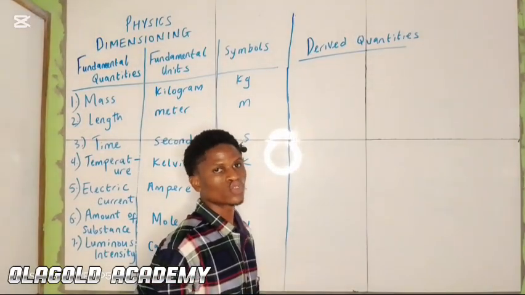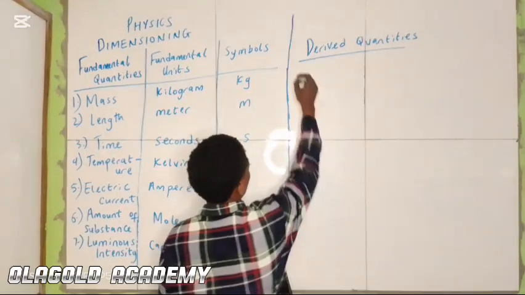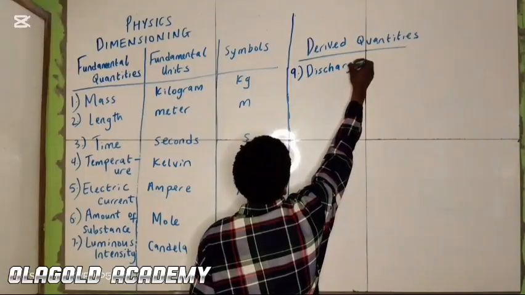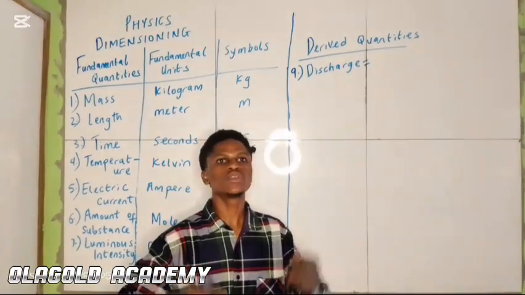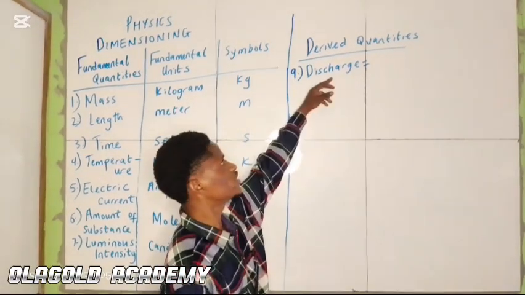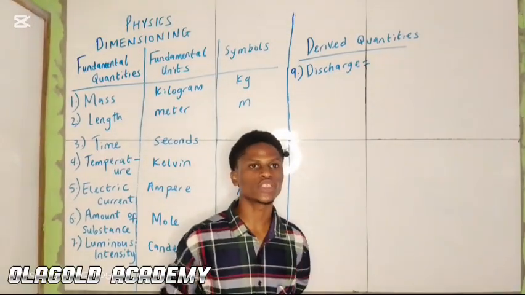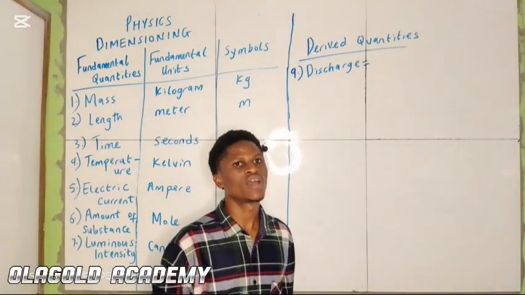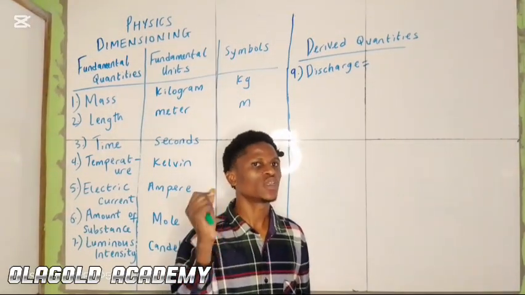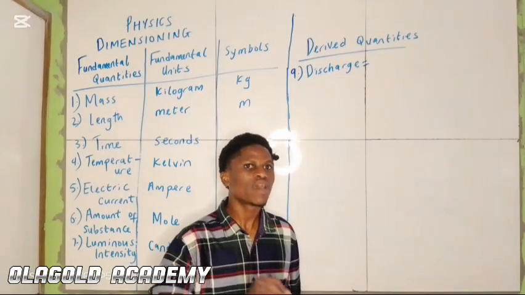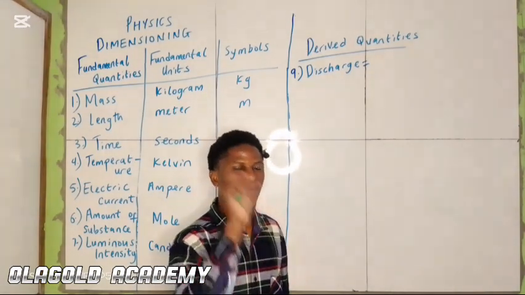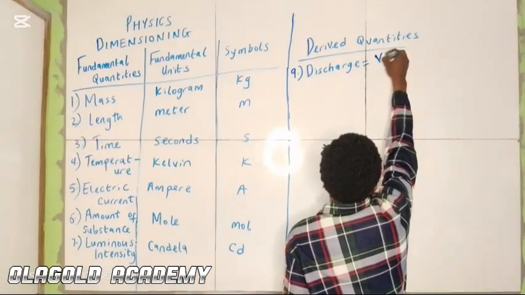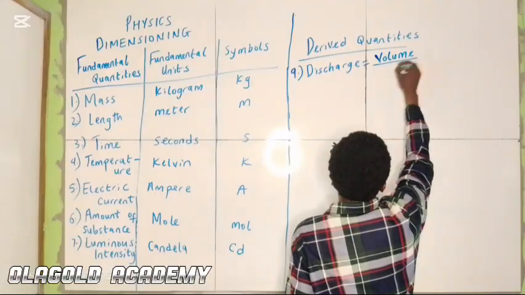The next one we're looking into now is discharge. How do we express discharge? Discharge is rate of change of volume. Now, if you see rate, it means that thing divided by time. So rate of change of volume means volume over time.